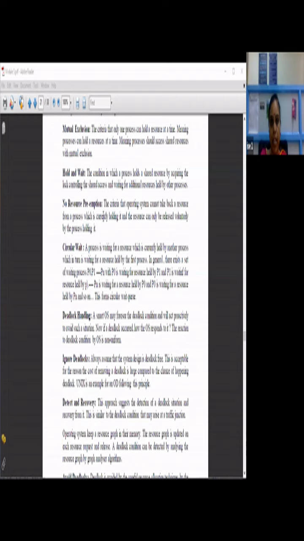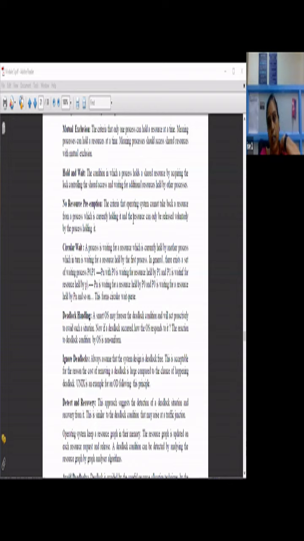Then no resource preemption. This is the criterion that the operating system cannot take back a resource from a process which is currently holding it, and the resource can only be released voluntarily by the process holding it. Suppose one process is holding the resource and making use of it, the operating system cannot take that resource back from it; it can only be released voluntarily by the process which is holding it.